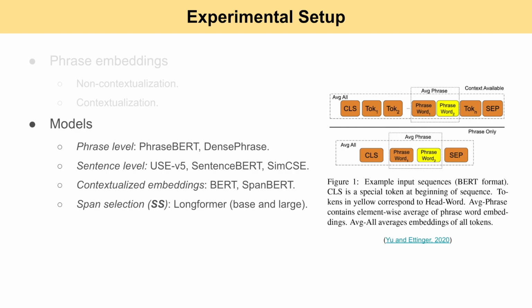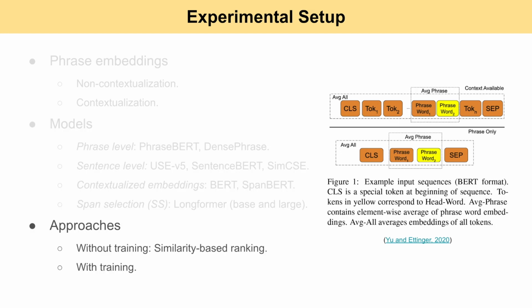We did experiments on different models categorized into 4 groups: phrase level, sentence level, contextualized phrase embeddings derived from contextualized word embeddings, and span selection models. There are 2 main approaches for our experiments. For the non-training approach, we use similarity-based ranking to measure the equivalent semantics of 2 phrases in different contexts. With training, we fine-tune the span selection models with different transformer-based models as backbones.